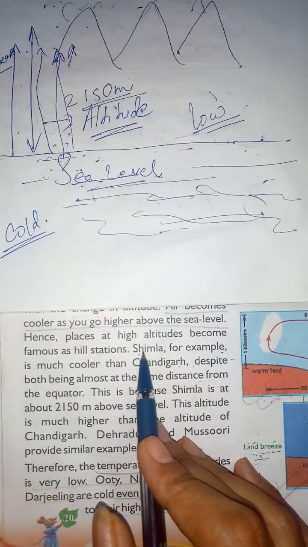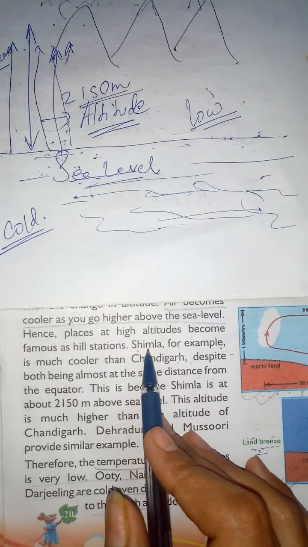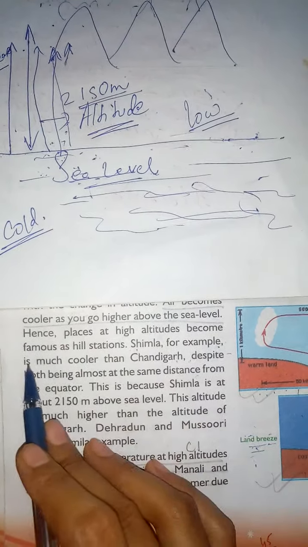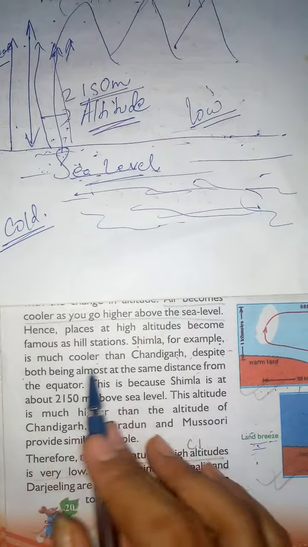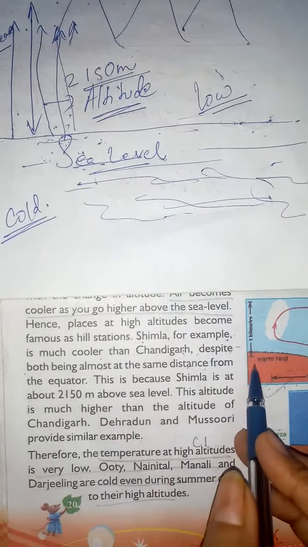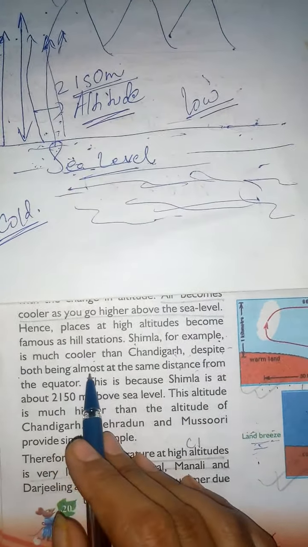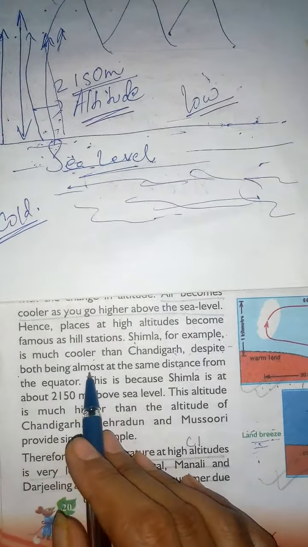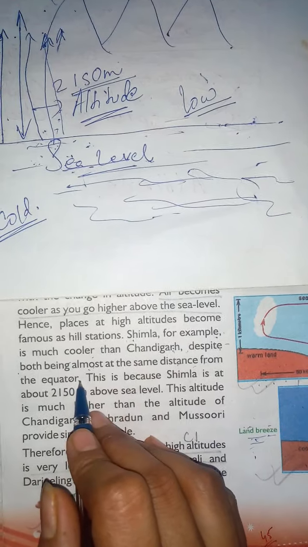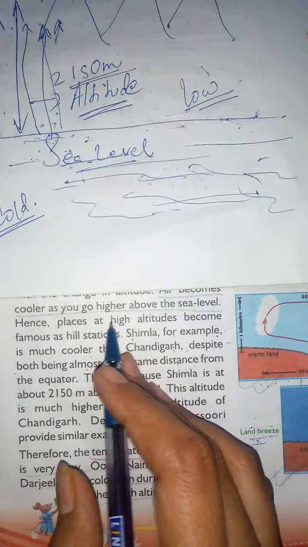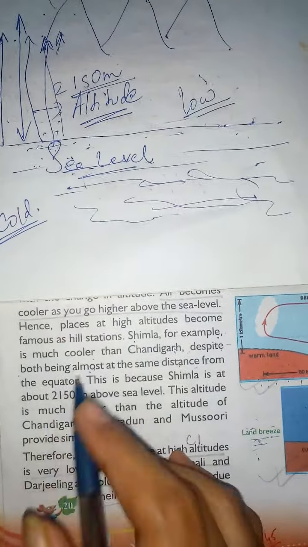Here the example is given about Shimla. For example, Shimla is much cooler than Chandigarh, despite both being almost at the same distance from the equator. It means that Shimla and Chandigarh are located at the same distance from the equator, but despite that, Shimla is too much cold.